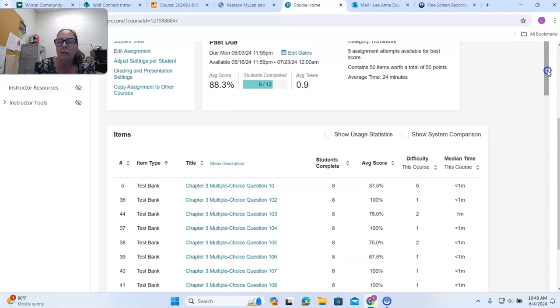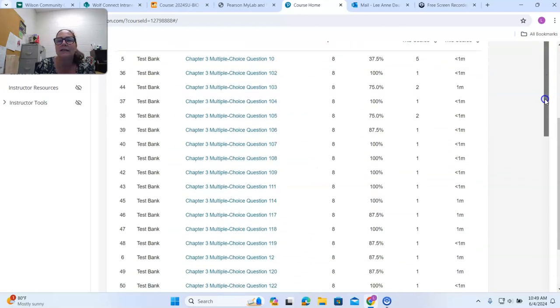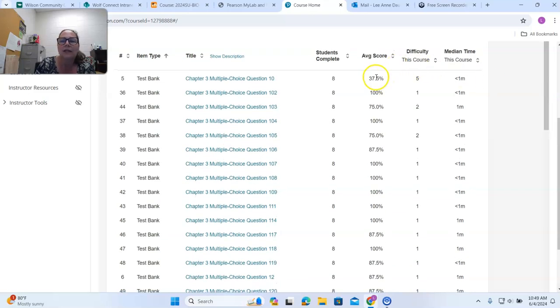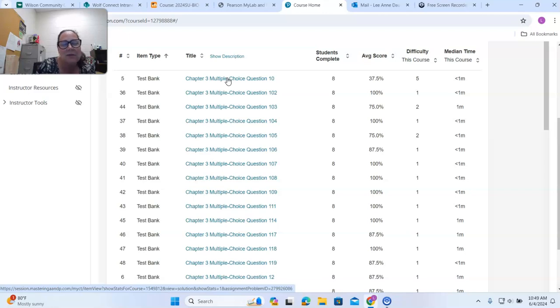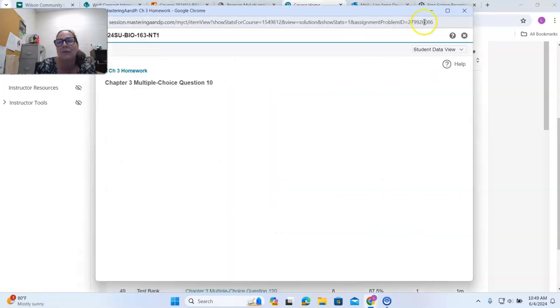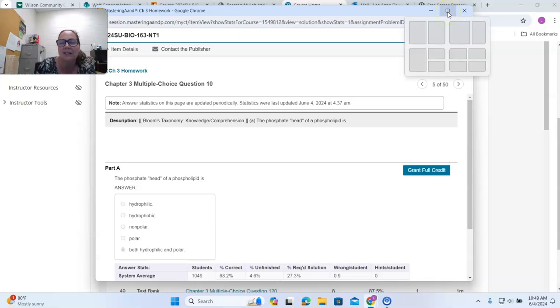So what I'm looking at is the chapter 3 homework assignment results. And if you notice, it has the score for each question over here. So you see this question here that says chapter 3 multiple choice question 10 had an average score of 37.5%. And then there's another one down near the bottom that had a low percentage. Okay, so I'm just going to go over the questions that have a low percentage. Chapter 3 is on cells, so it did contain a lot of information.